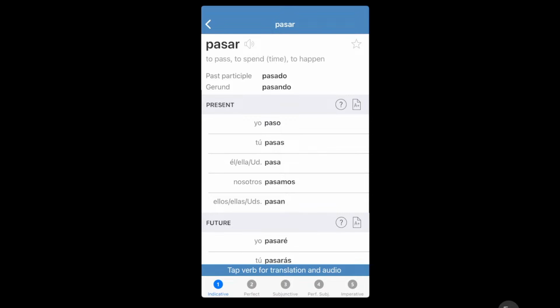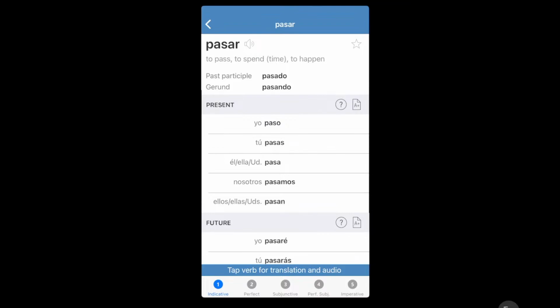Pasa is when you're talking about just pasa or habla, and that can mean it as well. Keep that in mind, and that will make sense as you're speaking Spanish. So pasa, you just drop the R and don't add anything.